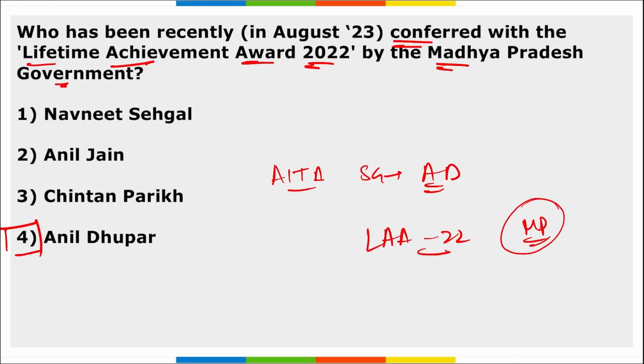Also remember, a former state champion, Anil Dhupar was also previously conferred with the Vikram Award in tennis by the Madhya Pradesh government, and recently the Madhya Pradesh government has conferred the Lifetime Achievement Award for 2022 to Anil Dhupar, who is the Secretary General of All India Tennis Association.